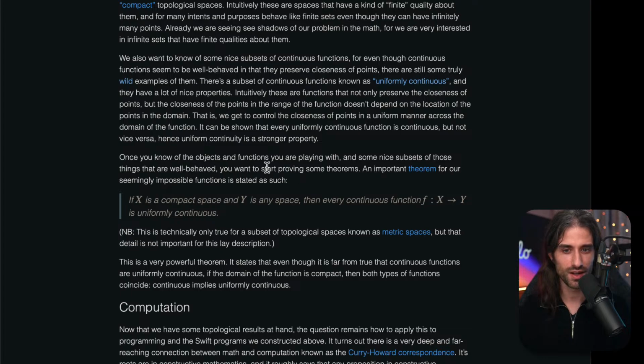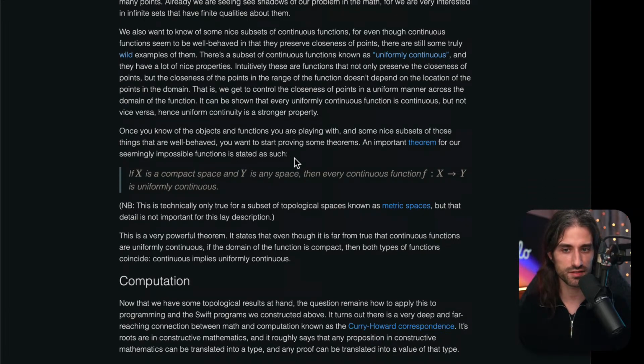Let's go back to the article. So once you know of the objects and functions you are playing with, and some nice subsets of those things that are well behaved, you want to start proving some theorems. An important theorem for our seemingly impossible functions is stated as such. If X is a compact space and Y is any space, then every continuous function from X to Y is uniformly continuous. This is technically only true for a subset of topological spaces known as metric spaces, but the detail is not important for this lay description.